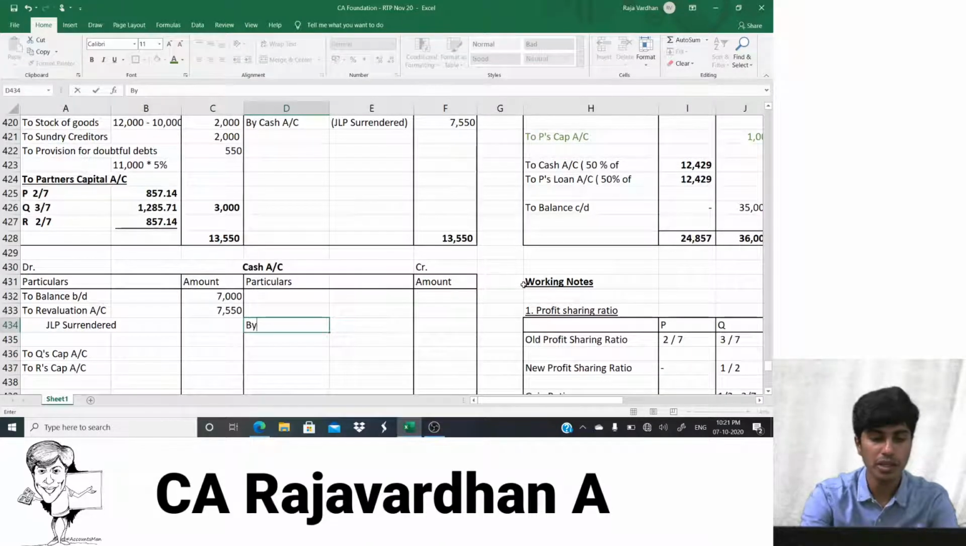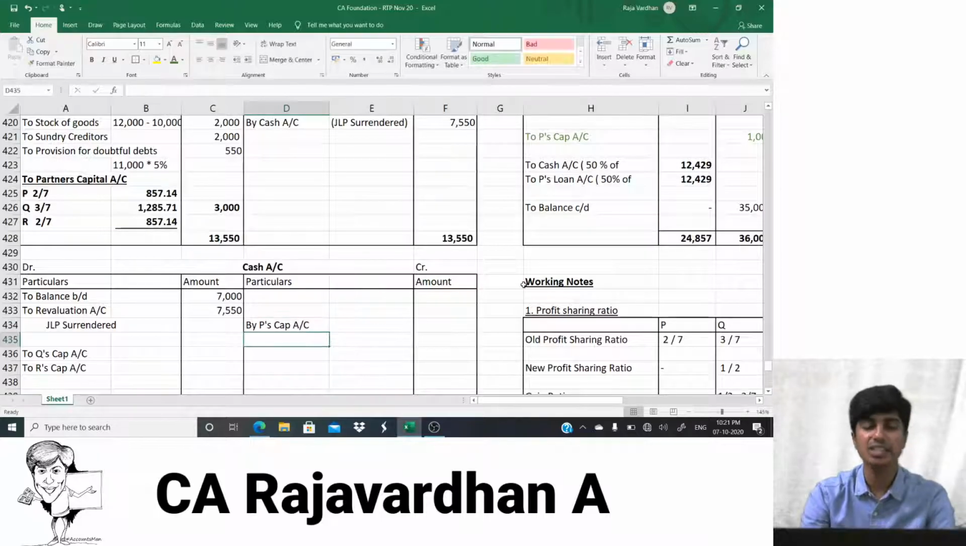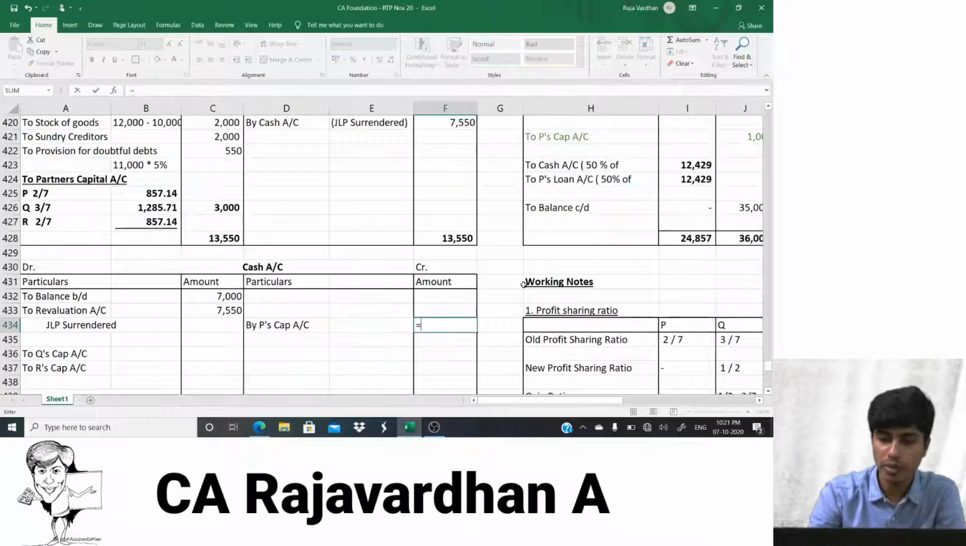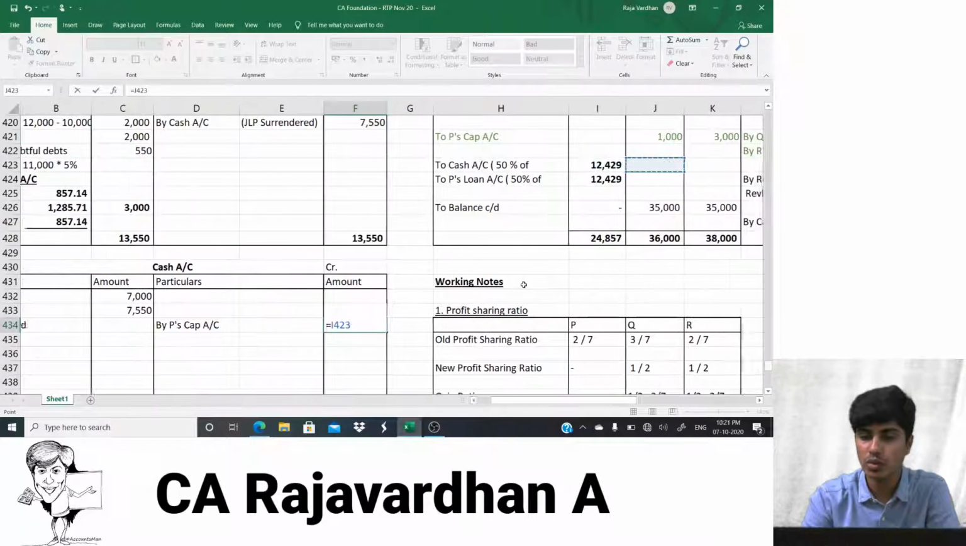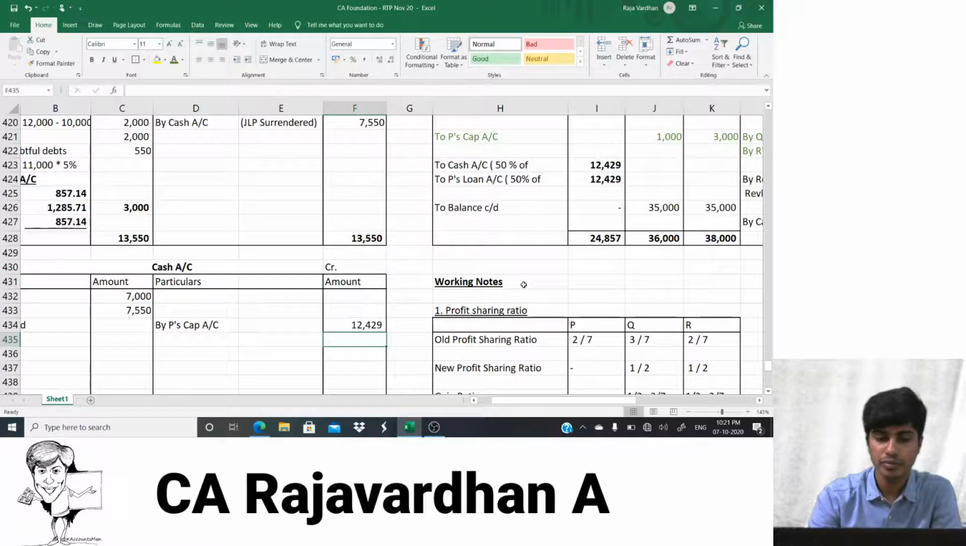And further, P is taking home cash. So I would write by P's capital account. When P takes cash, it's a payment. The cash balance would reduce. How much is P taking home as cash? P is taking home 50% of his claim money. That is 12,429. Am I right?